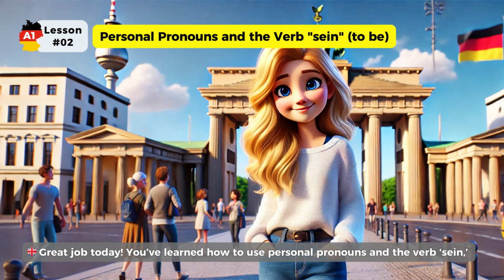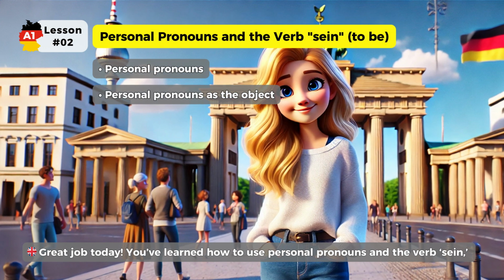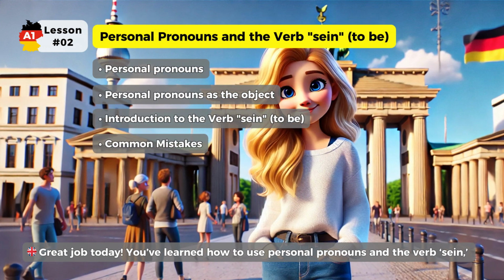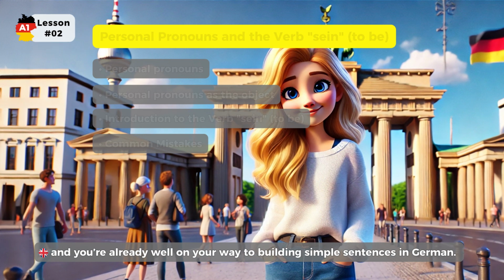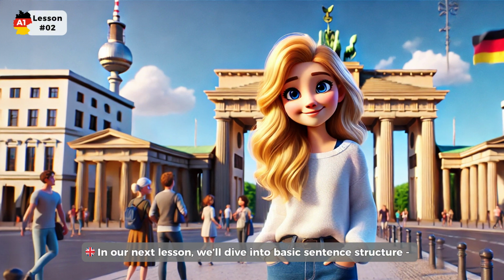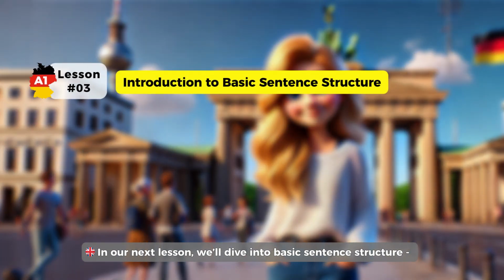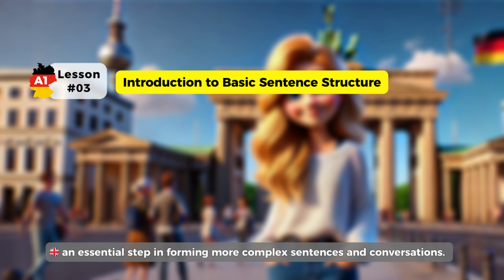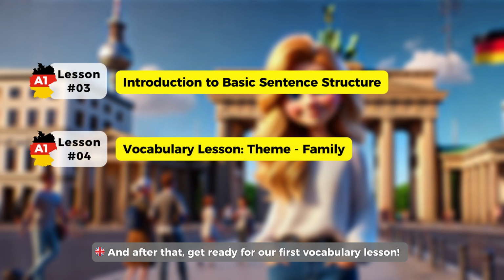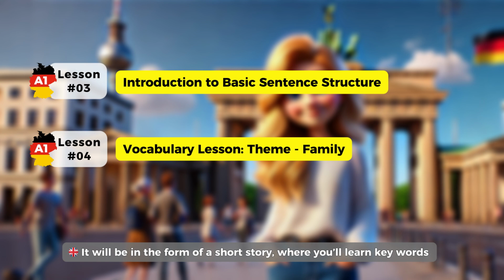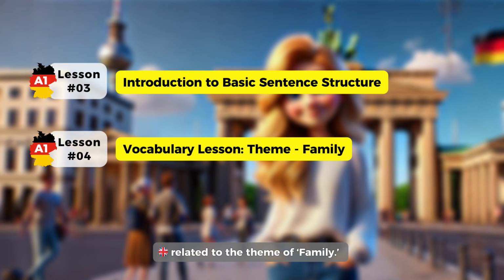Great job today. You've learned how to use personal pronouns and the verb sein, and you're already well on your way to building simple sentences in German. In our next lesson, we'll dive into basic sentence structure, an essential step in forming more complex sentences and conversations. And after that, get ready for our first vocabulary lesson. It will be in the form of a short story, where you'll learn key words related to the theme of family.